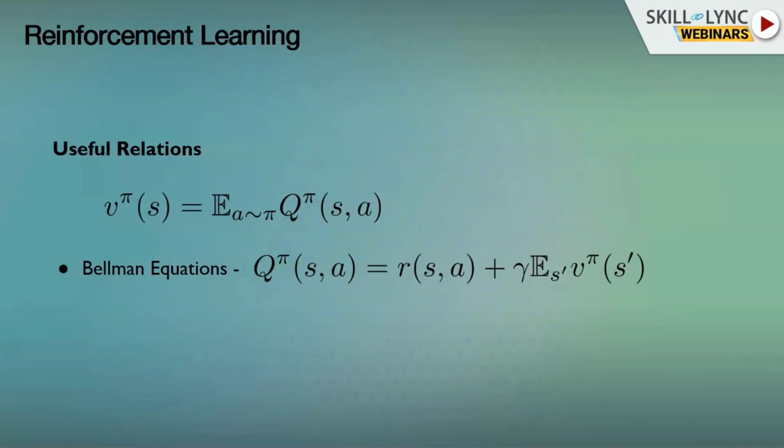And we also have the Bellman equations, which are quite important. They let us estimate and approximate the Q function. So we can write the Q function using the Bellman equations as you see there. The Q function is R plus gamma times the value of the next state, the expected next state. Okay? So these are relations that will let us algorithmically bootstrap the value and learn the Q function using data.